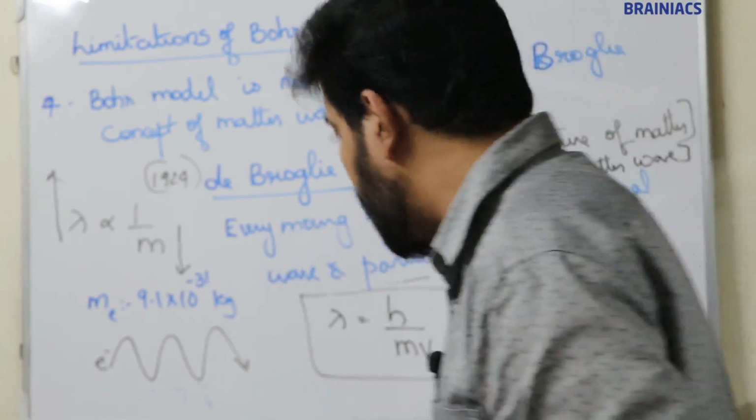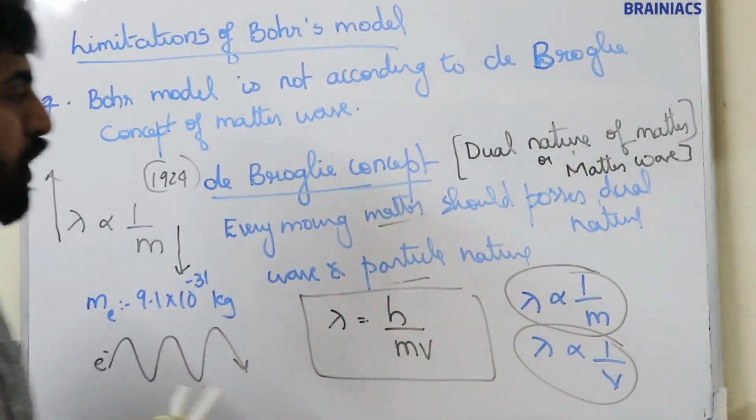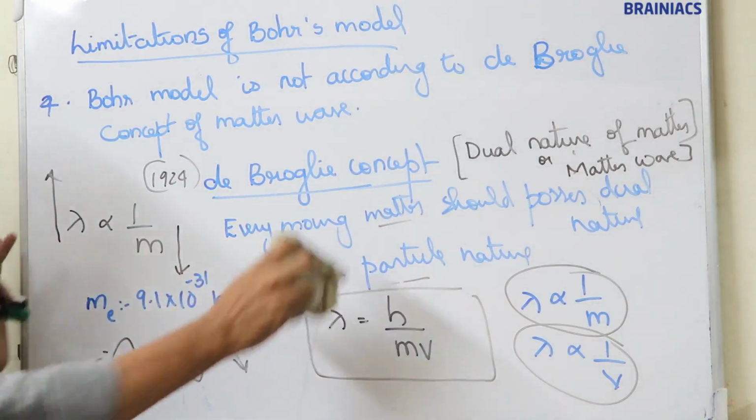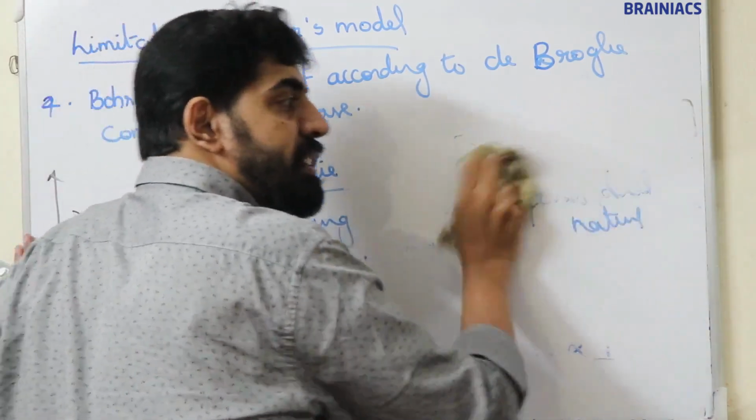Now, the Bohr model is not according to the de Broglie concept of matter wave. According to Bohr, electrons move around the nucleus in certain circular paths.